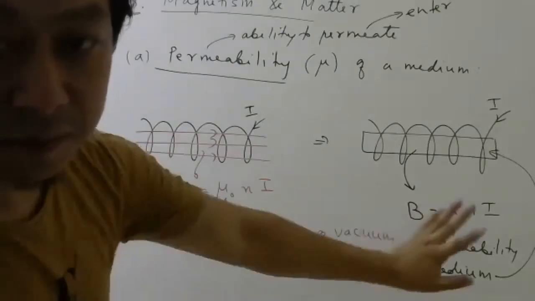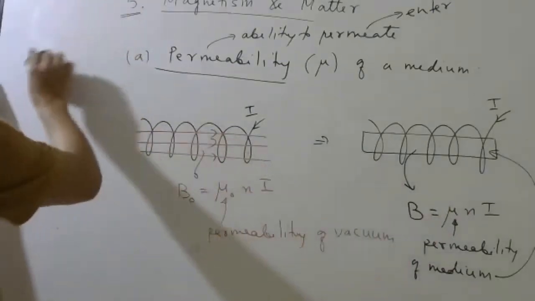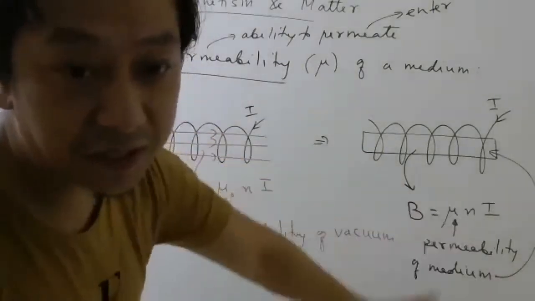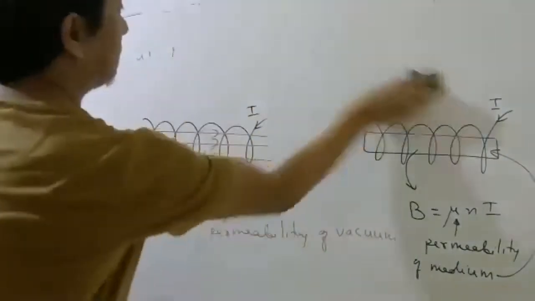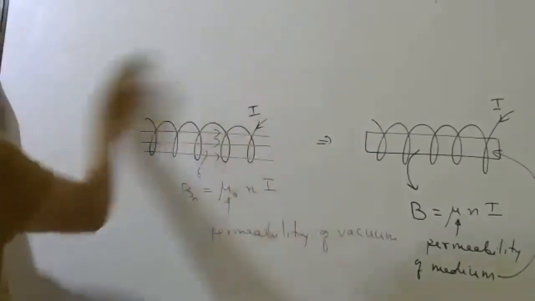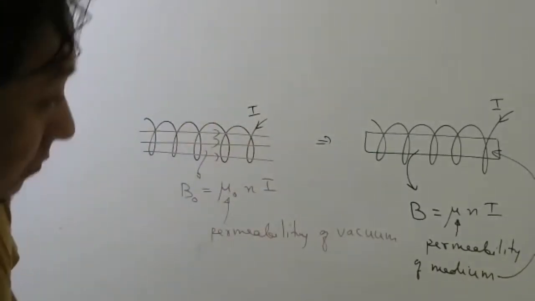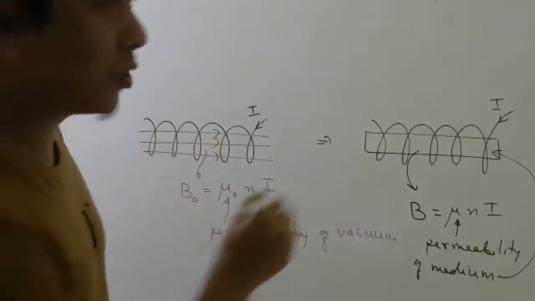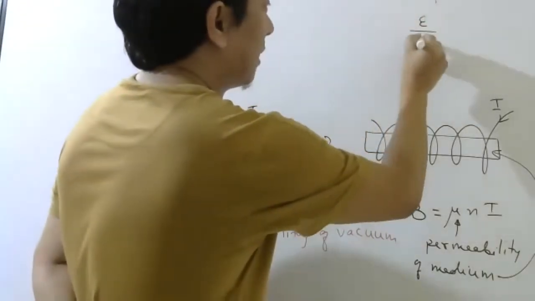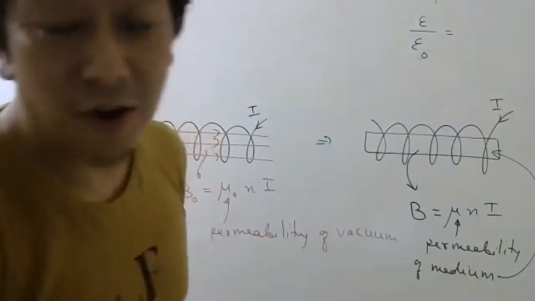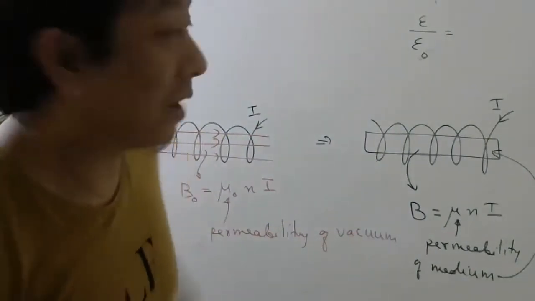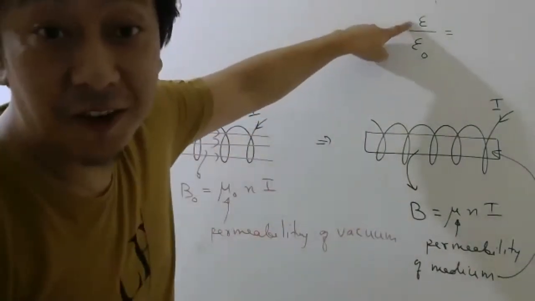Fine, students. Make a note quickly. So that is how permeability can be discussed. Now, if you remember, what was epsilon divided by epsilon naught called? Epsilon, if you remember, was permittivity of medium.